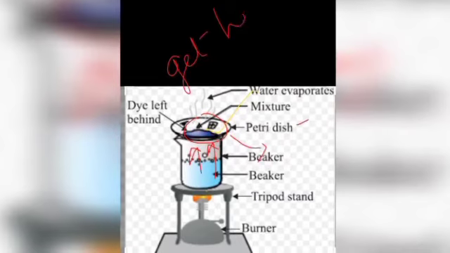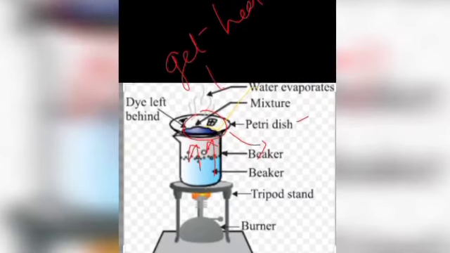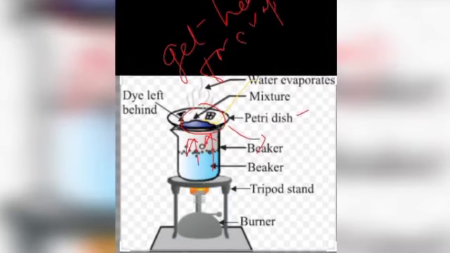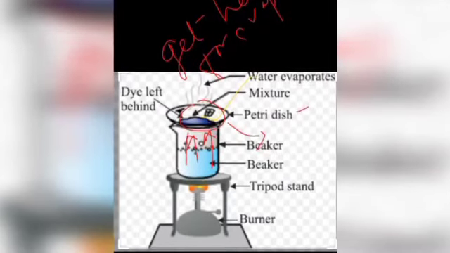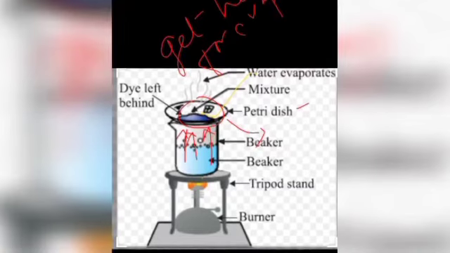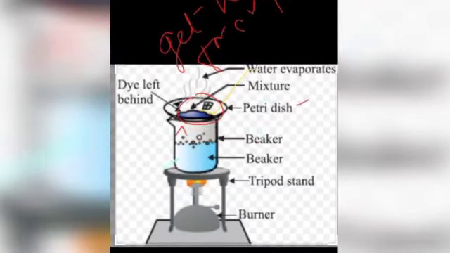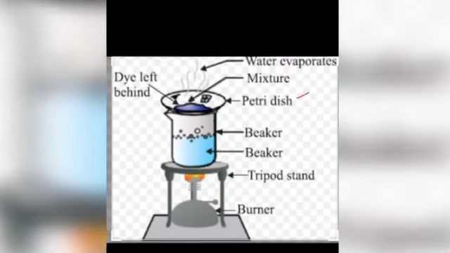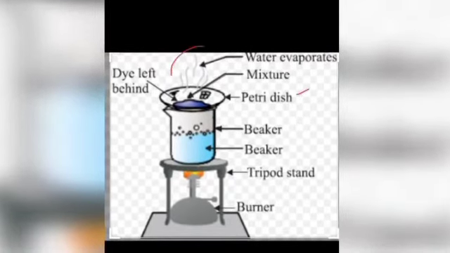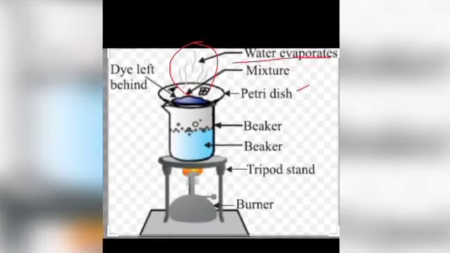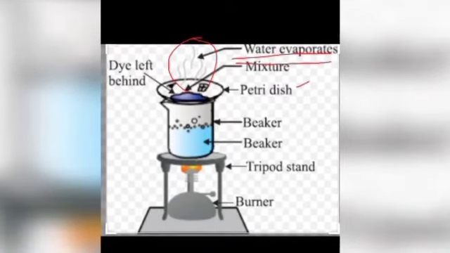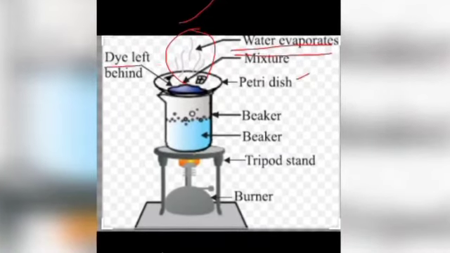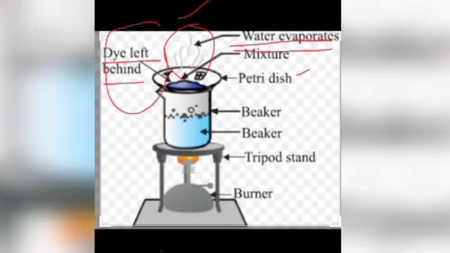Along with the watch glass or petri dish, the mixture also gets heated, and you can see the liquid portion or the water in the ink will be liberated, and the remaining substance will be the solid dye.